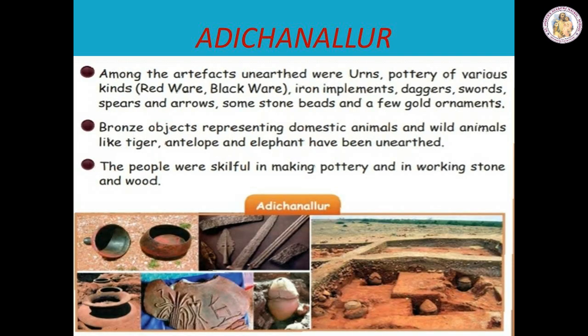Let us see some archaeological sites in India. First, Adichanallur. In Adichanallur, we can find many archaeological sites. Among the artifacts unearthed, they found many pottery, a variety of kinds like redware and blackware. The pots are red in color and black in color.